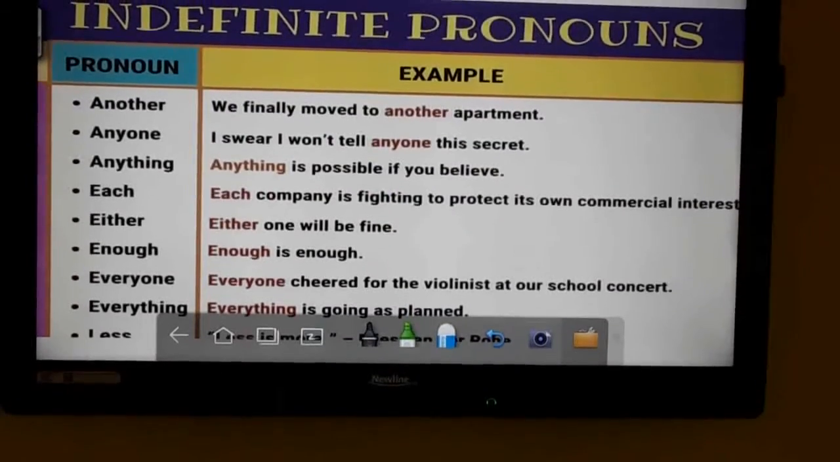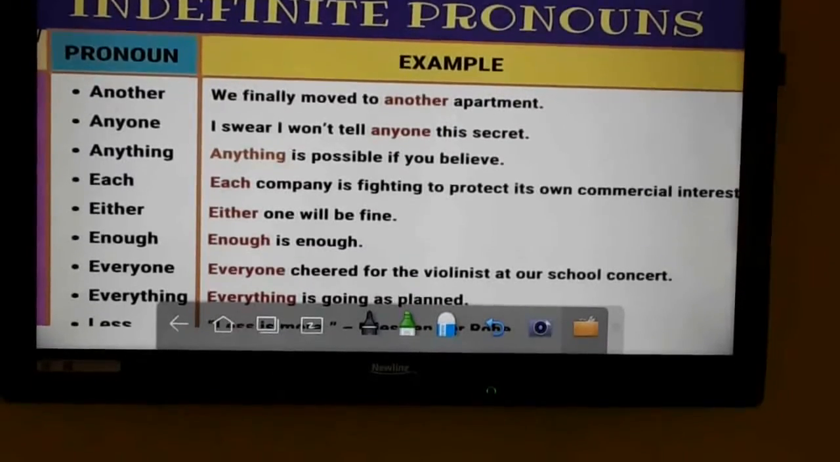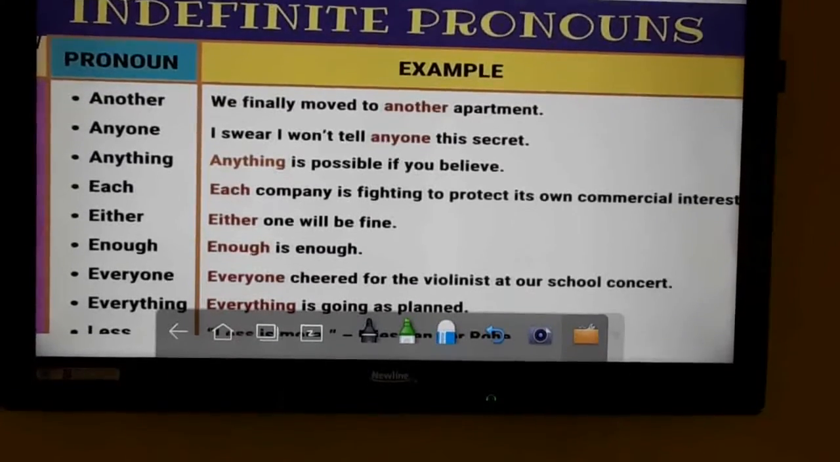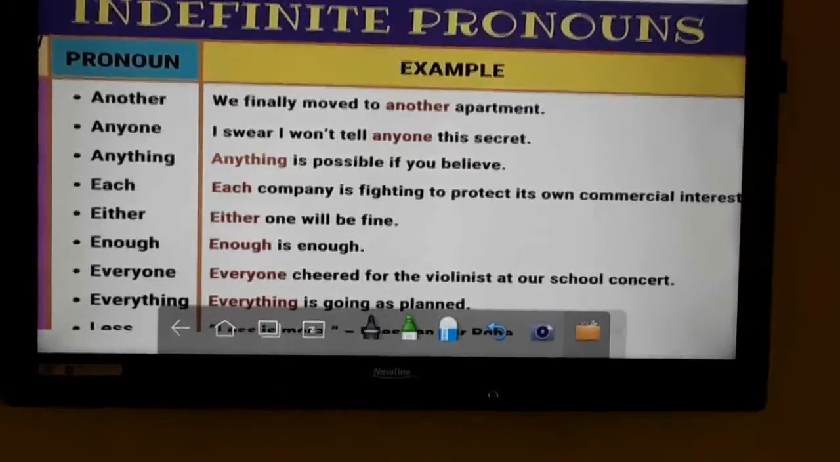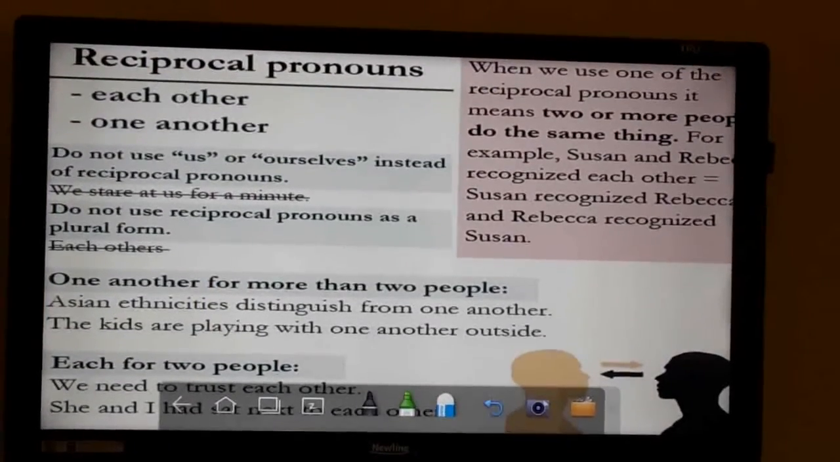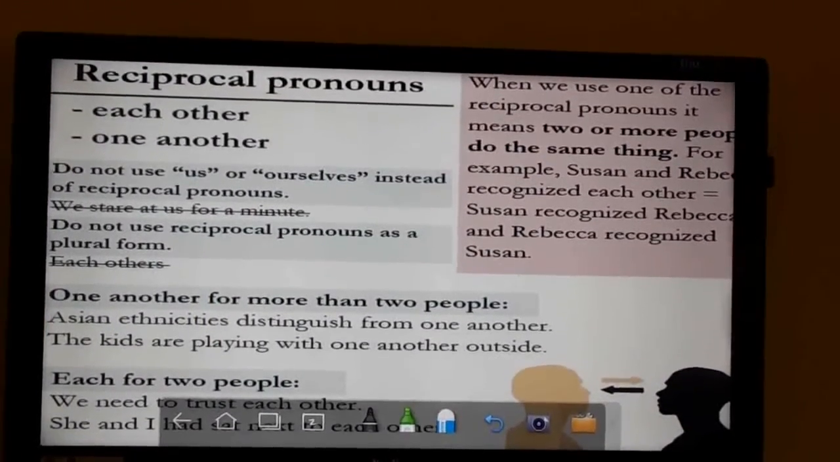We can see the example sentences for this. We finally moved to another apartment. I swear I won't tell anyone this secret. Here we can see reciprocal pronoun, each other, one another.